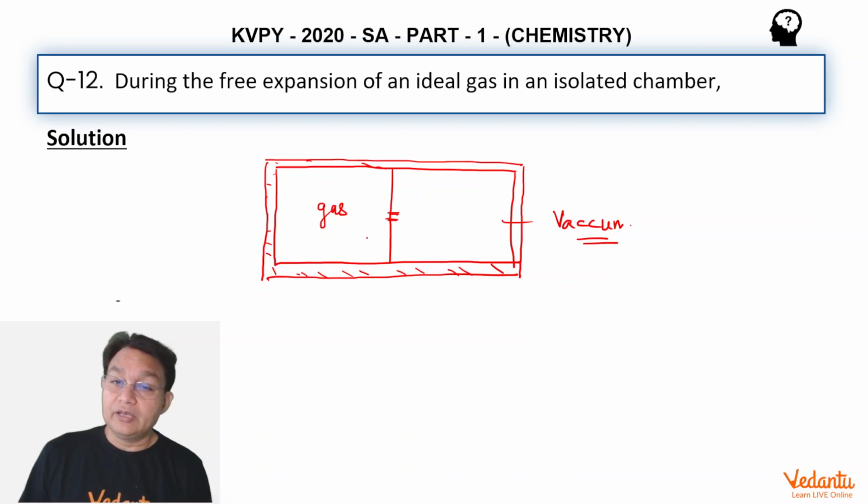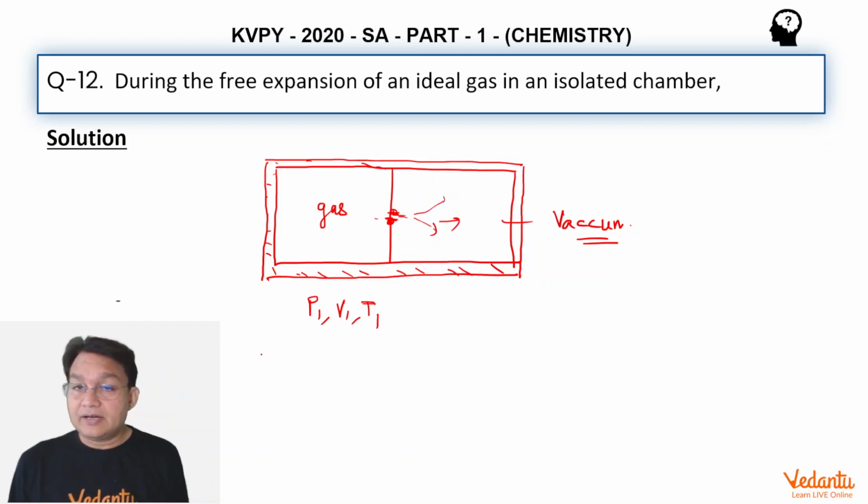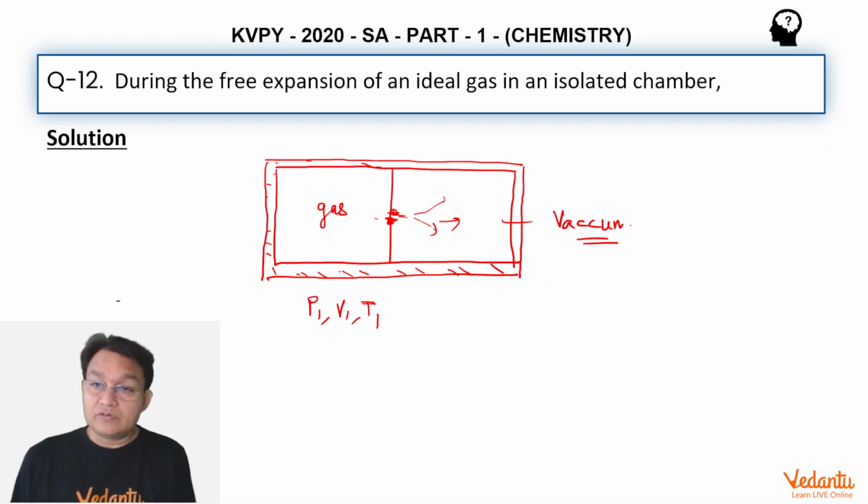And now, that is the initial state: the gas was present in the initial state with pressure say P1, volume V1, temperature say T1, and you have opened this slit, and the gas starts expanding into this one. So when the gas starts expanding into the vacuum, of course vacuum means what? Work done will be zero. The first point is that work done in this process will be zero.